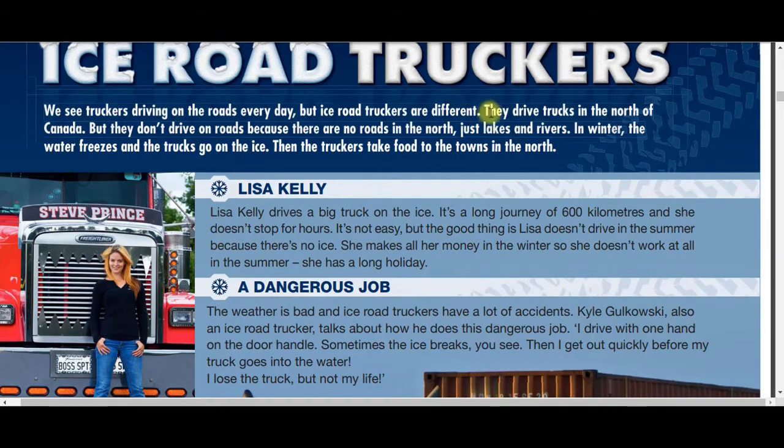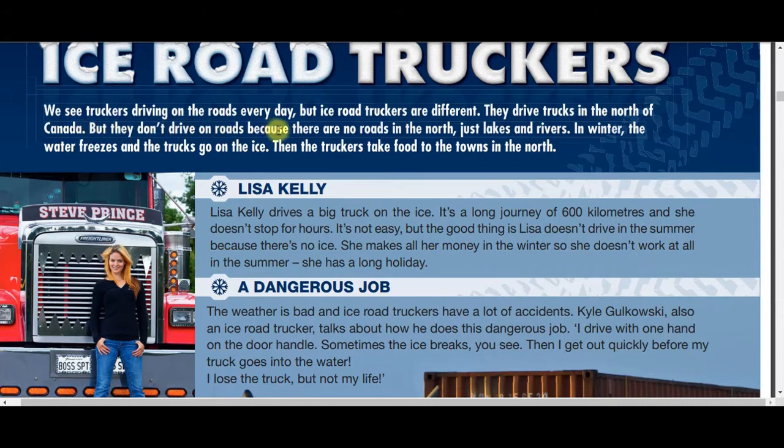So here we have another sentence, for example, they drive trucks in the north of Canada, and then we have a period. So they, as you know, is the subject, drive is the verb, and trucks in the north of Canada is the complement. Then we of course stop the sentence with a period and we continue with another sentence.